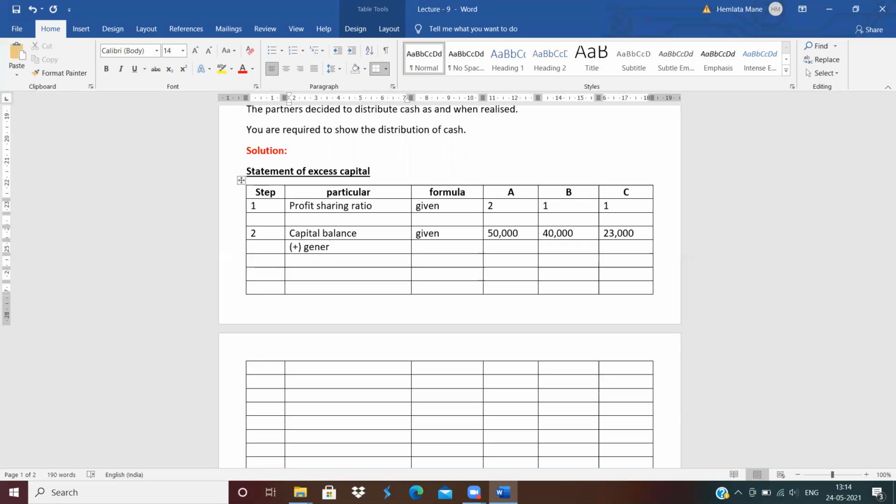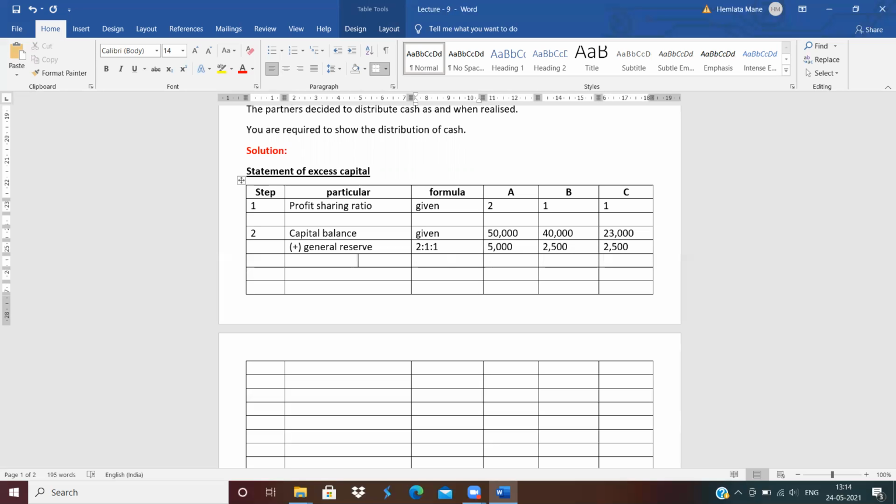Add general reserve. Then distribute the amount of general reserve. How much is the amount of general reserve? 10,000. Distribute this amount in their profit sharing ratio. How much is the profit sharing ratio? 2:1:1. Distribute the 10,000 in the profit sharing ratio. Then A gets 5,000, B gets 2,500, and C gets 2,500.